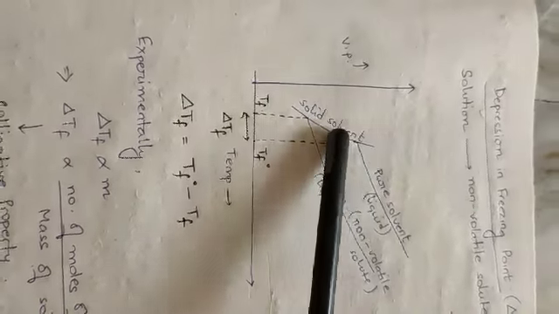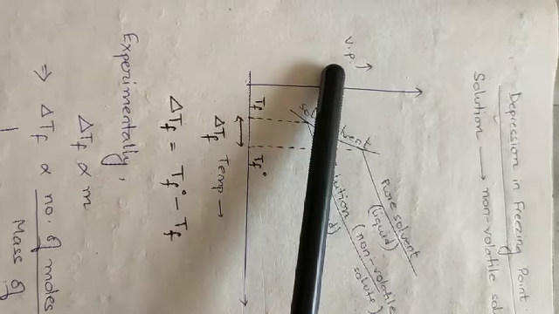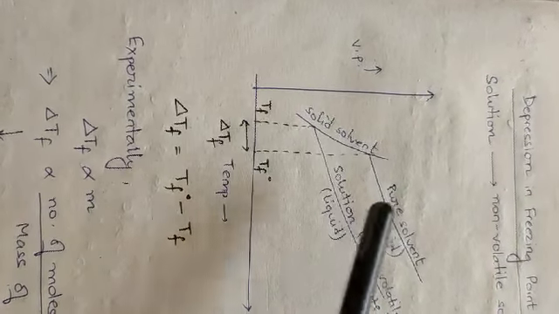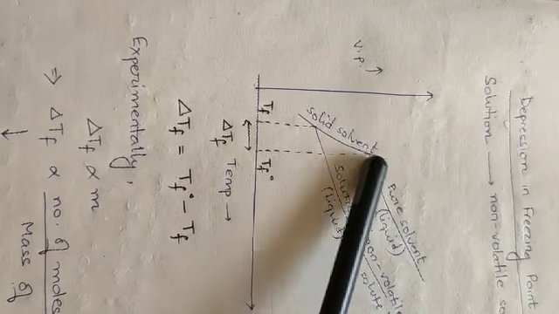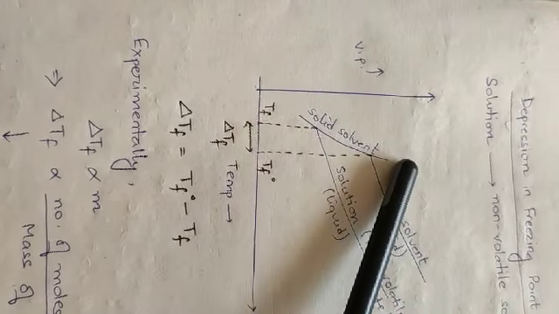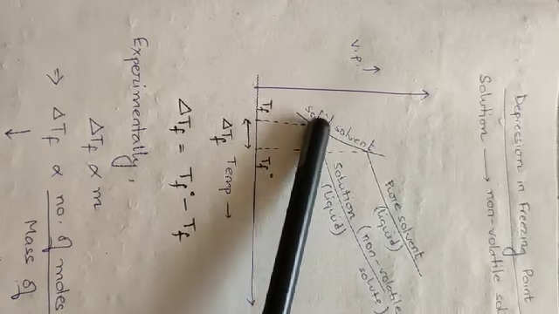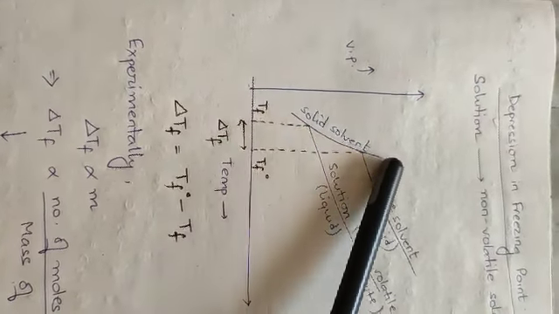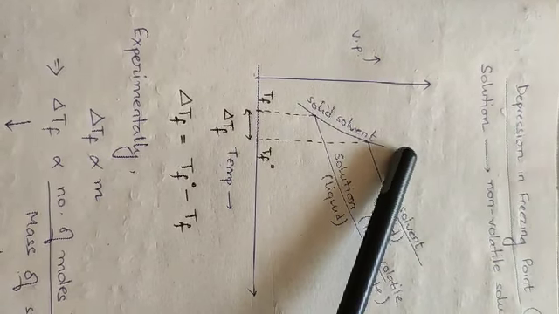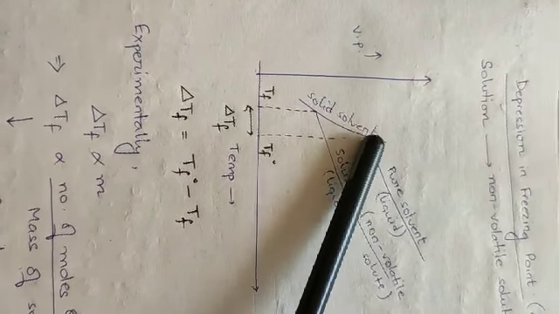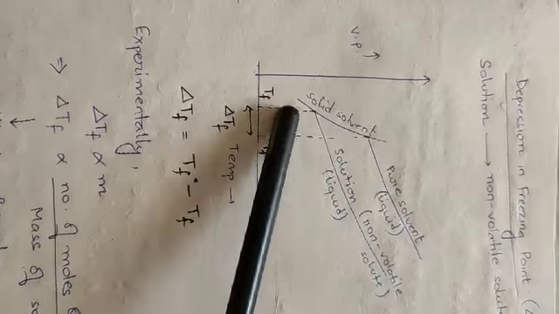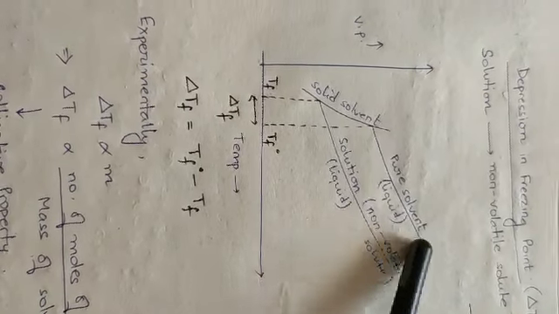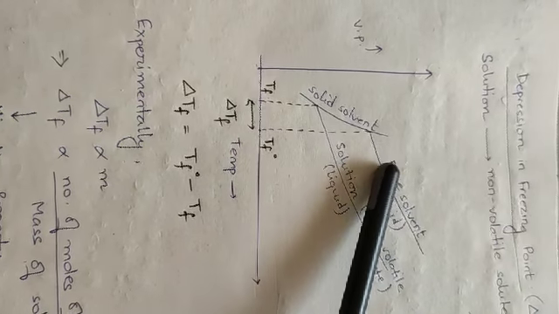Now this concept is almost similar to your elevation in boiling point. If I explain the graph of vapor pressure versus temperature, we will see that the solid solvent curve is always much steeper because of the crystalline structure or the fixed lattice structure of the solid. Whereas the liquid solvent and the solution both are much less steep than the solid solvent.